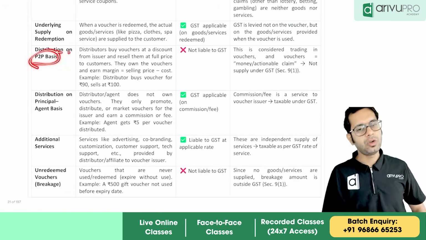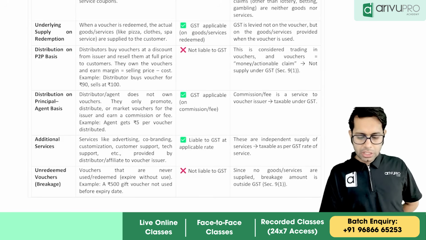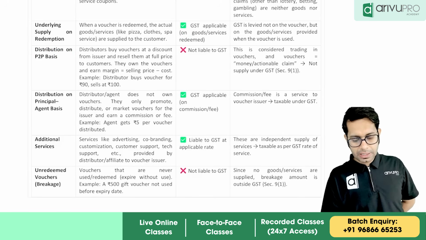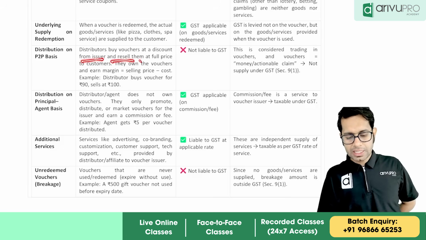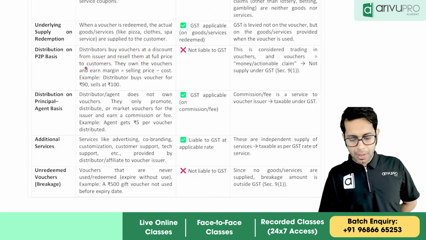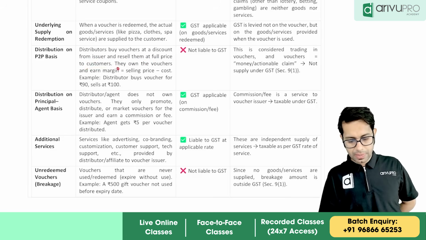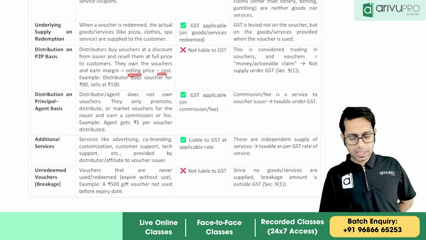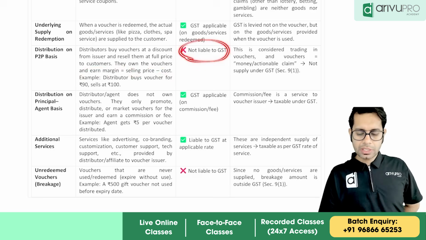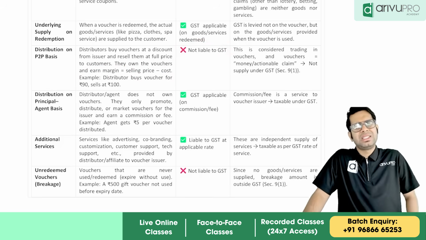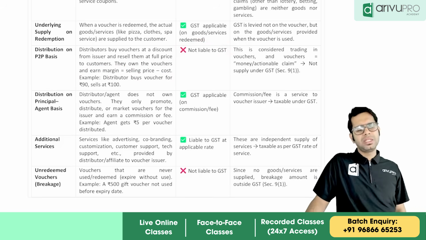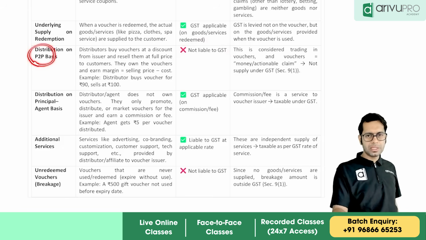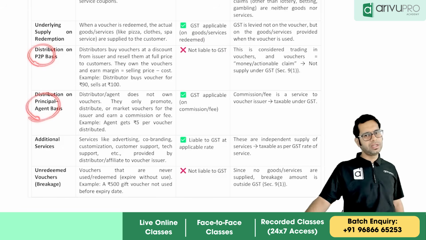Distribution on principal to principal basis. Distributors buy vouchers at a discounted price from the issuer to resell them at full price to the customers. They own the vouchers and earn margin, which is selling price minus cost, as their profit. It is not subject to GST. Why, sir? Because I'm just a distributor. Now, distributor can be of two types. One is principal to principal basis distributor or principal agent relationship.